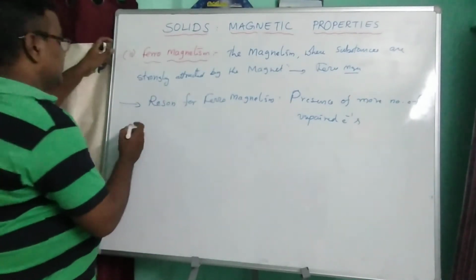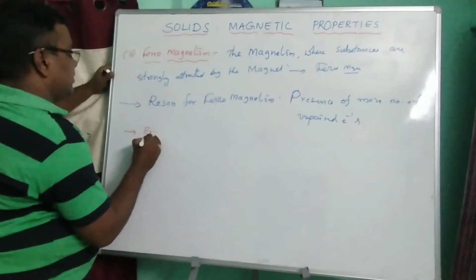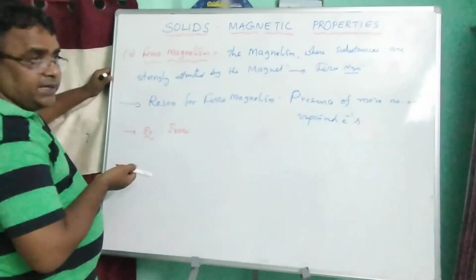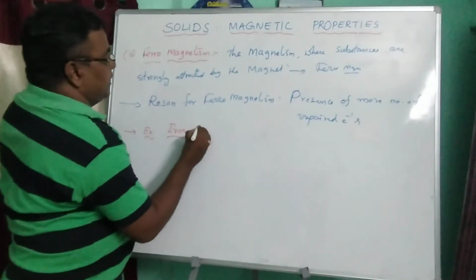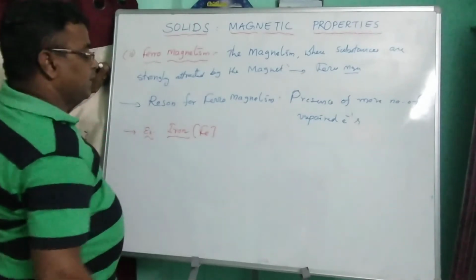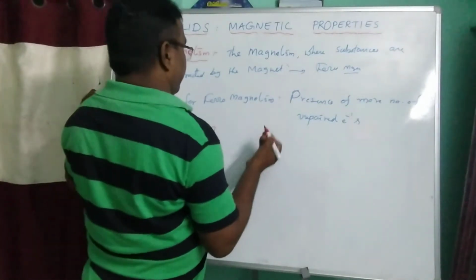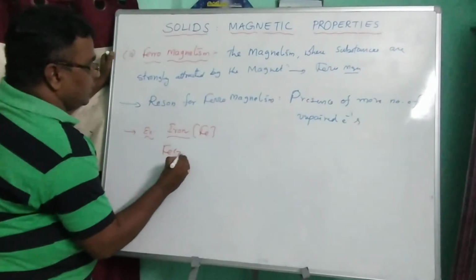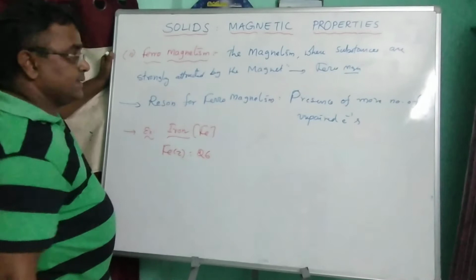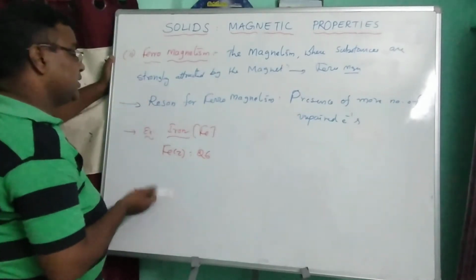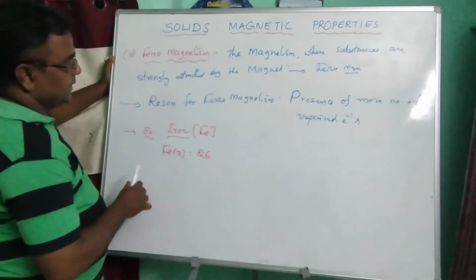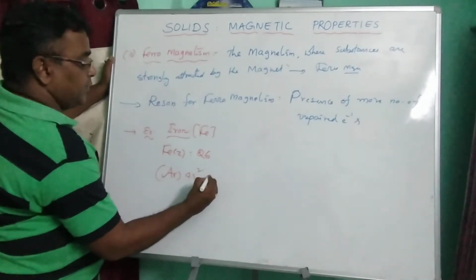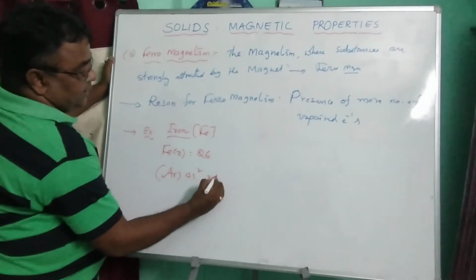For example, let me take iron. We know that iron is a strong ferromagnetic substance. Why? Iron, its symbol is Fe, Latin name ferrum. The atomic number of Fe is 26. Therefore the electronic configuration is 1s2, 2s2, 2p6, 3s2, 3p6, that is argon, then 4s2, 3d6.